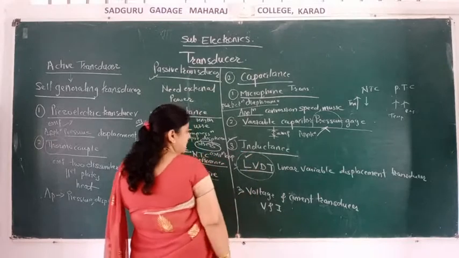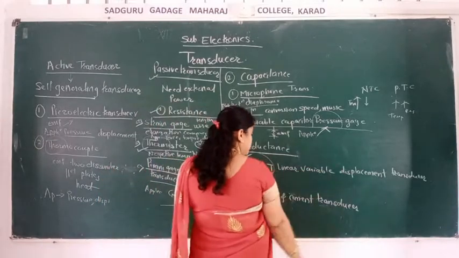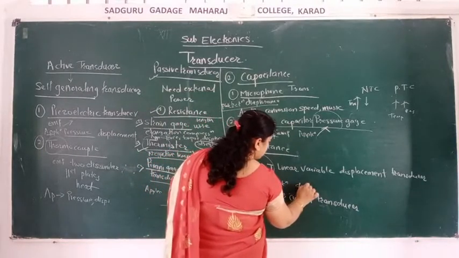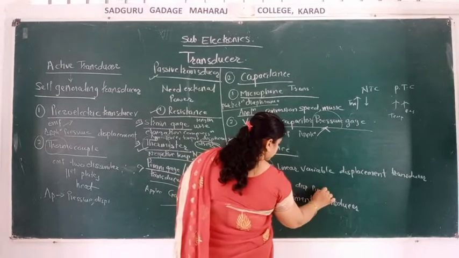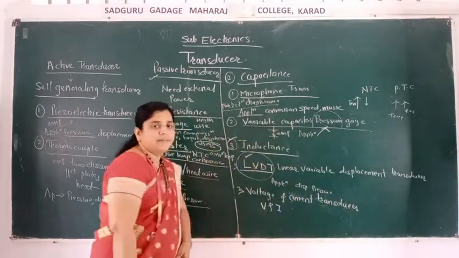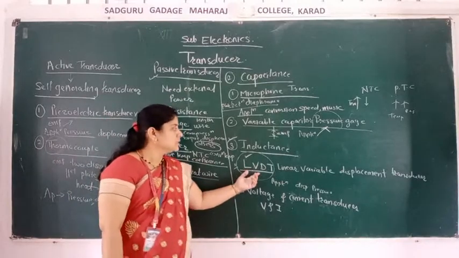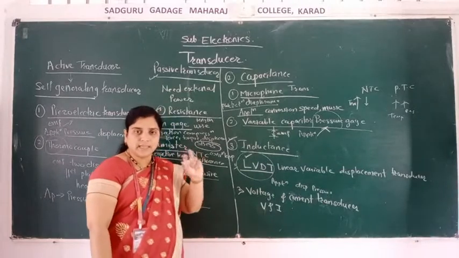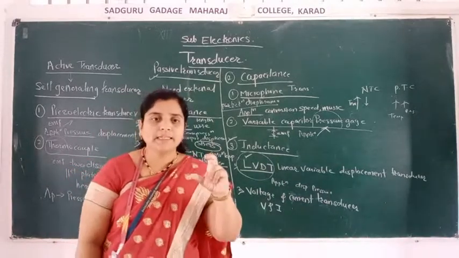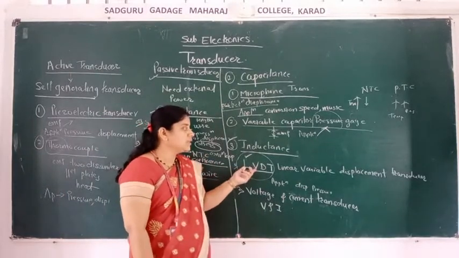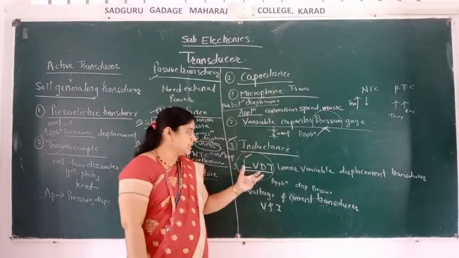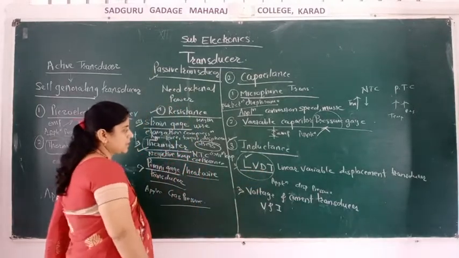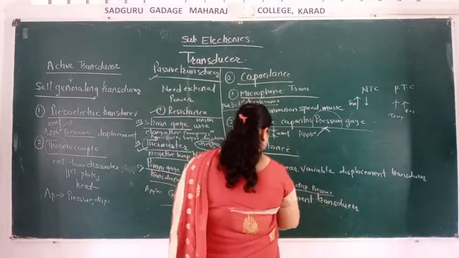What happens in LVDT? It is the linear variable displacement transducer. No doubt it is used for the measurement of displacement and pressure. So in LVDT, there is a linear variable displacement. When the displacement changes, it is called the linear variable displacement transducer, and it is used to measure displacement and pressure.